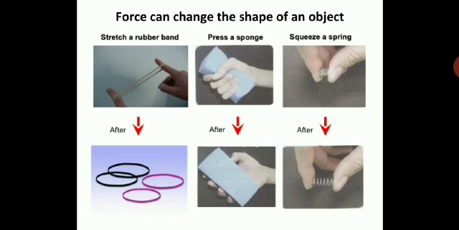Then, force can change the shape of an object. These are some examples here. Stretching a rubber band easily, pressing a sponge brings a change in the shape, squeezing a spring brings a change. See how you can bring about the change. You can bring a change in the shape of an object by applying some force.